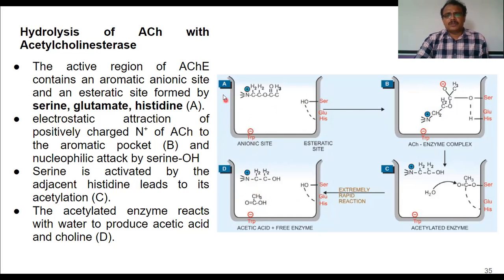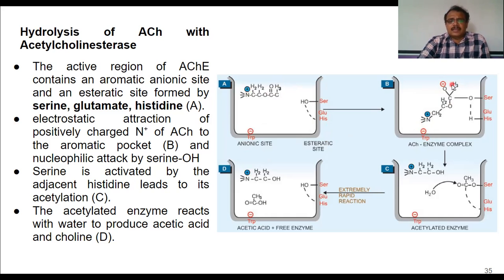So let's see once again. Here A, B, C, and D are the steps involved in the hydrolysis of acetylcholine, and this is the cholinesterase enzyme. Acetylcholine will bind with 2 binding sites of this cholinesterase enzyme. One is the anionic binding site and the other is the esteratic binding site. The hydroxylic group will bind with the esteratic site, and the quaternary ammonium group will bind with the anionic site.